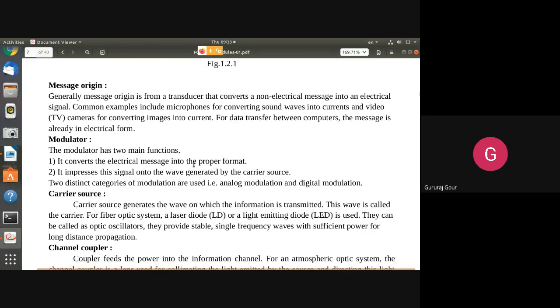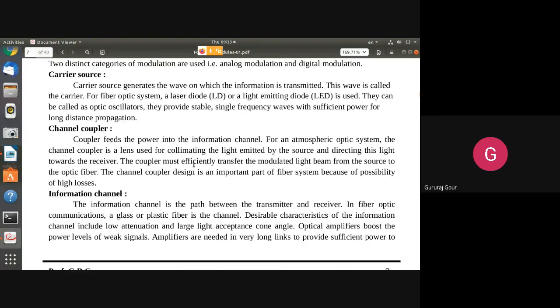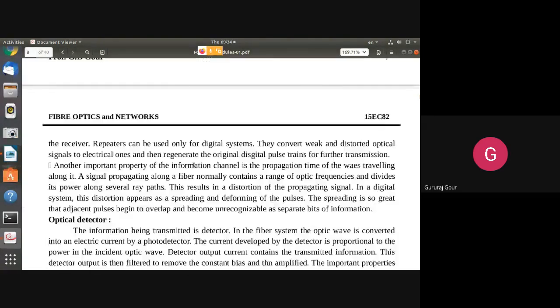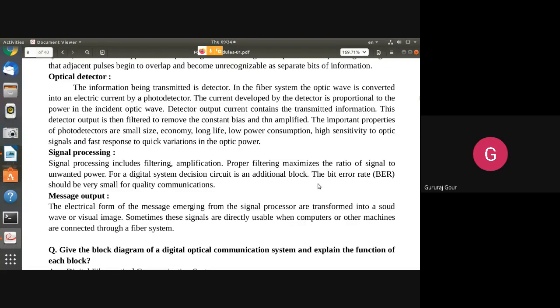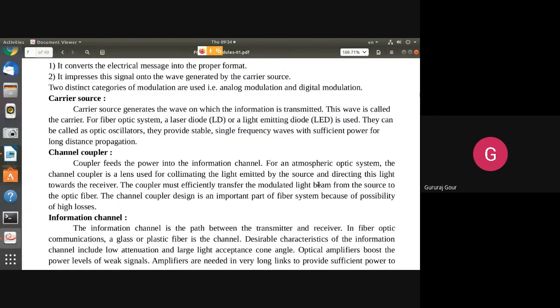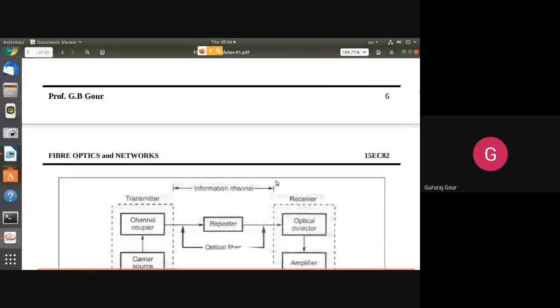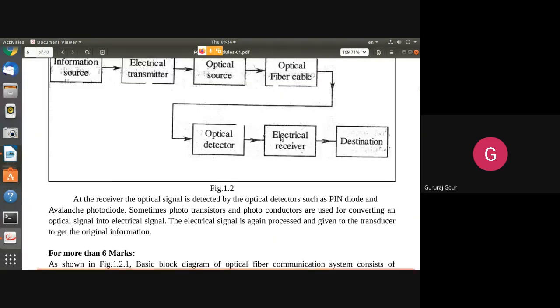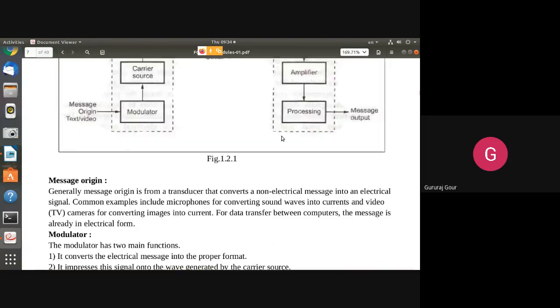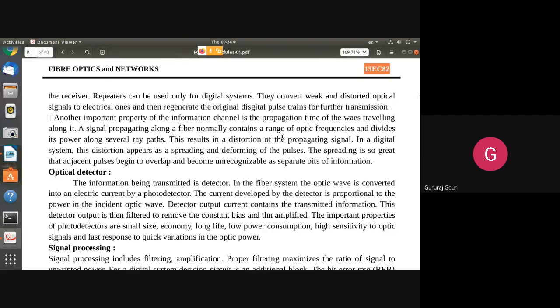These things have been explained here in the notes. You can refer to the notes; in detail you have to explain it. One minor correction: the subject code will be 17EC82, not 15EC82. So this much you have to write if it has been asked for up to 6 marks. For more than 3 marks, you have to draw this one, not this. Okay, so let us try to understand.